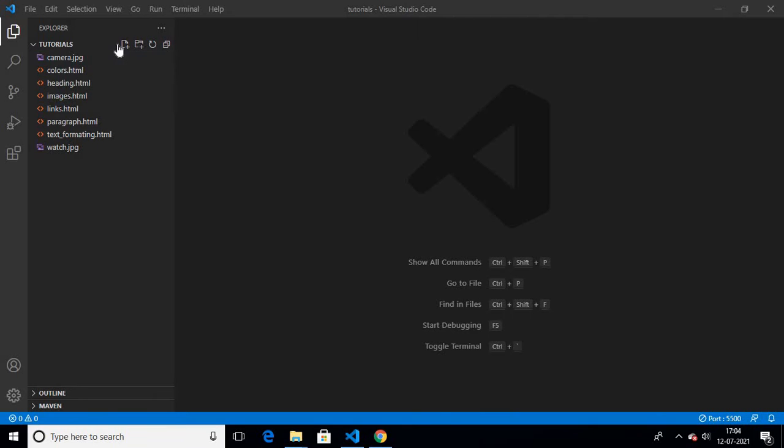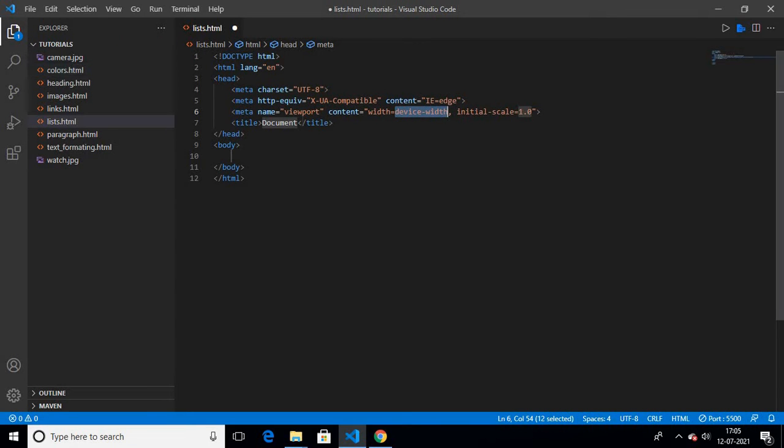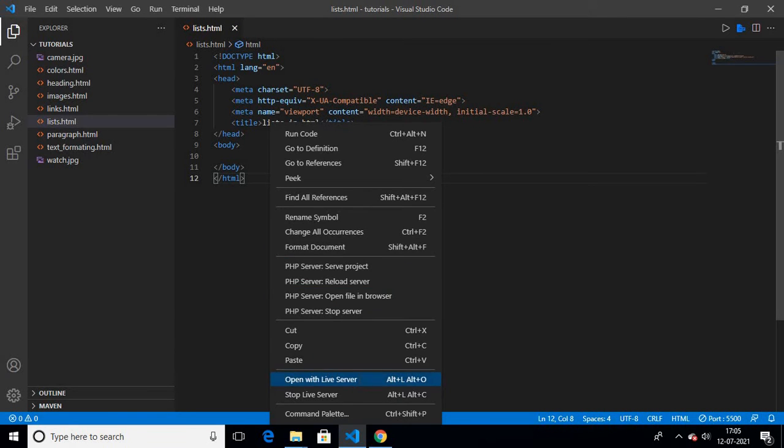So now we'll start here. We'll create a new page called lists.html. Okay, now here we'll include the boilerplate. The title here we'll change to Lists in HTML. We'll save it, and here we will open with a live server. And here you can see Lists in HTML.